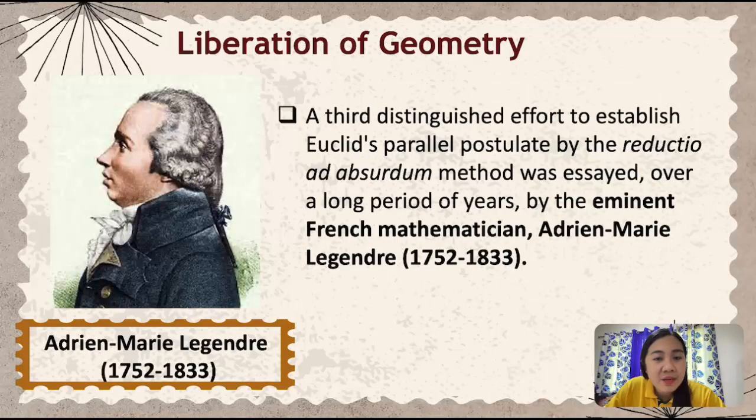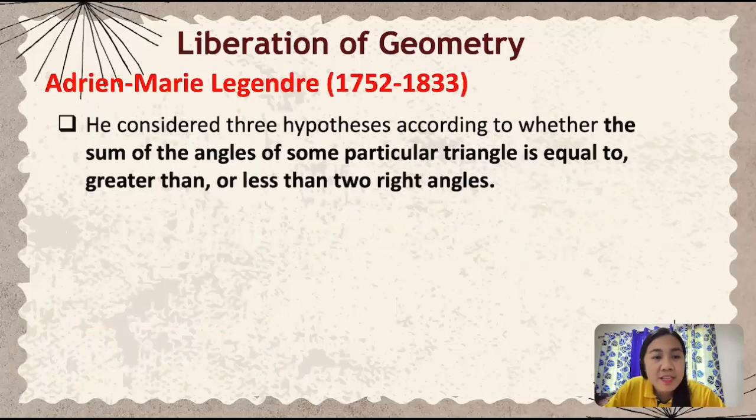A third distinguished effort to establish Euclid's parallel postulate by the reductio ad absurdum method was essayed over a long period of years by the eminent French mathematician. So we have here Adrien-Marie Legendre. Legendre actually considered the three hypotheses according to whether the sum of the angles of some particular triangles is equal to, greater than, or less than two right angles.